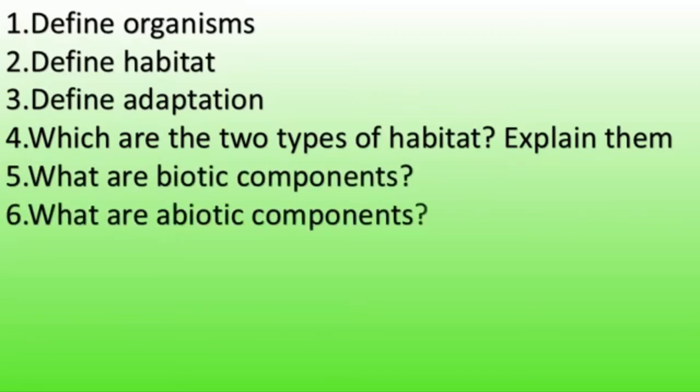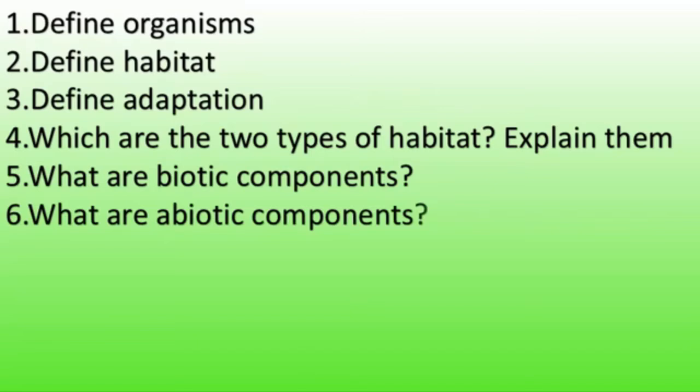Okay, next, fifth question. What are biotic components? Biotic components are the living things such as plants and animals in a habitat. So the living things in a habitat are called biotic components. Clear? Once again, what are biotic components? The living things in a habitat are called biotic components. Example, plants and animals. Clear?